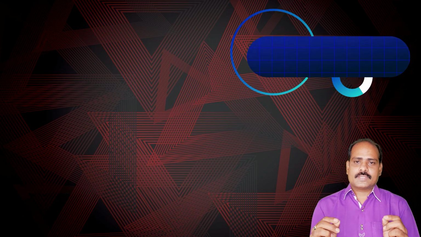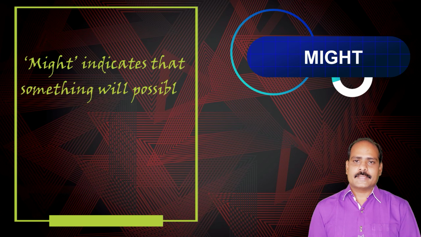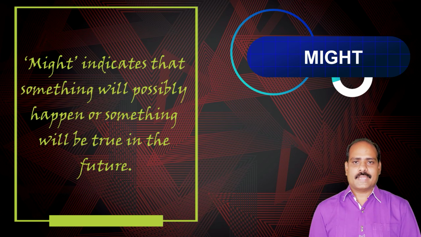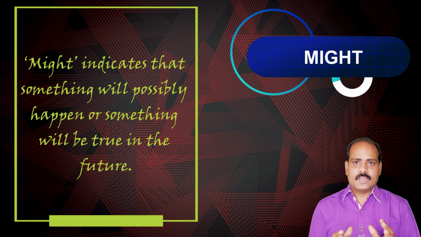Now, what are the different uses? Let's discuss them now. Well, the first use is, might indicates that something will possibly happen or something will be true in the future. But we need to understand one thing here. When you use might, you cannot be completely sure.